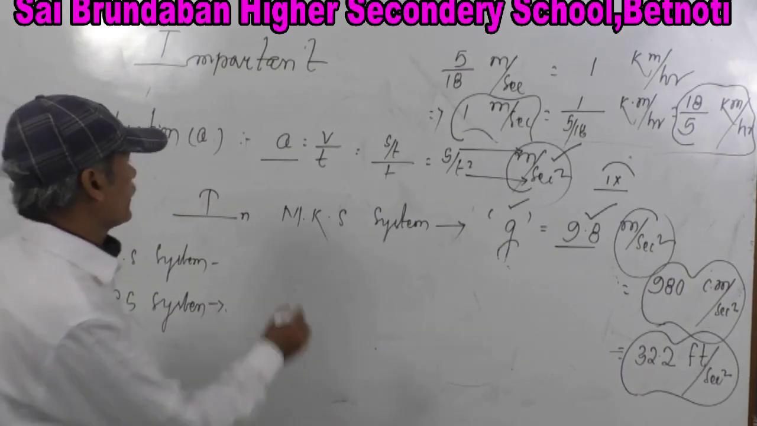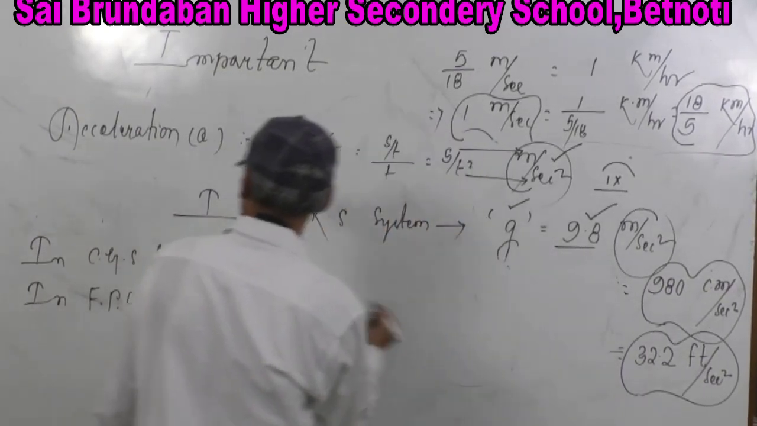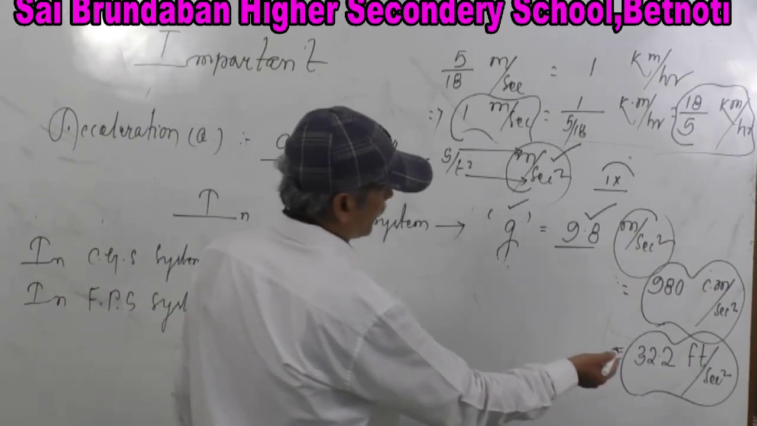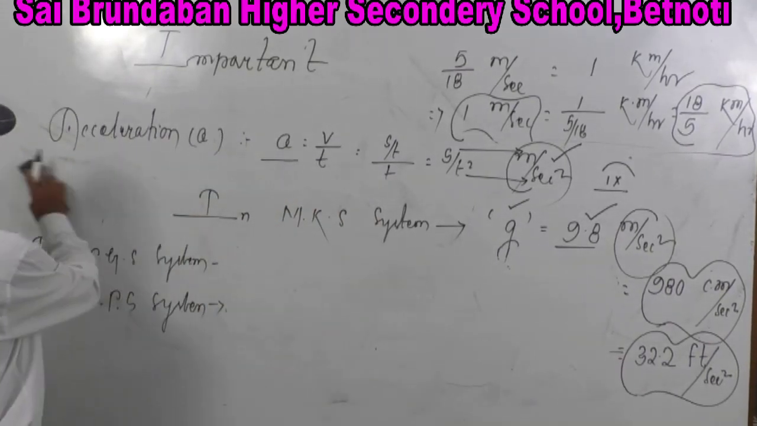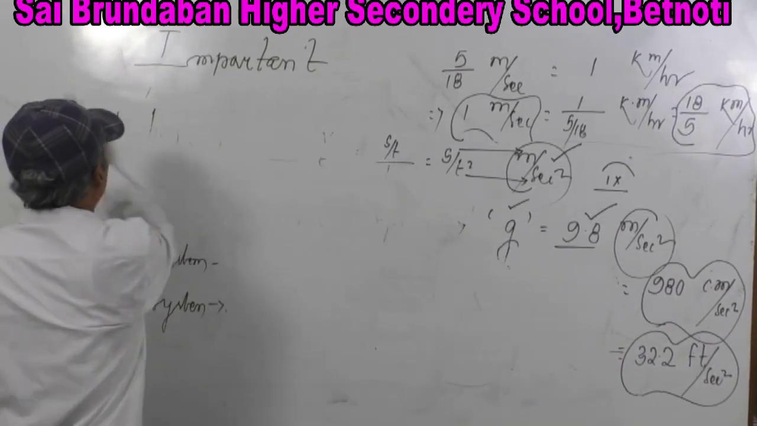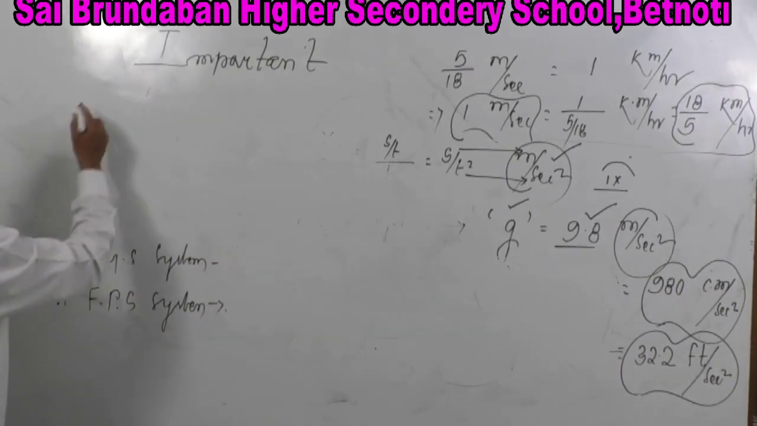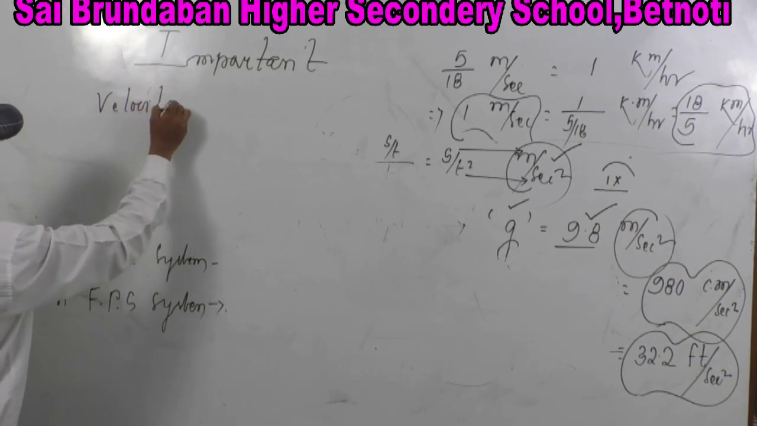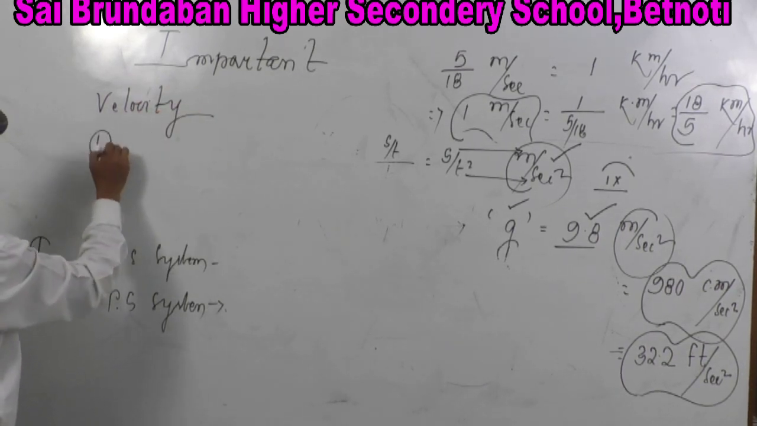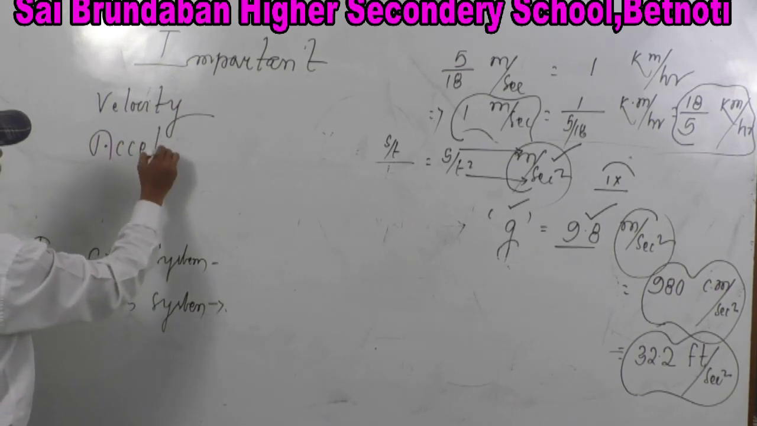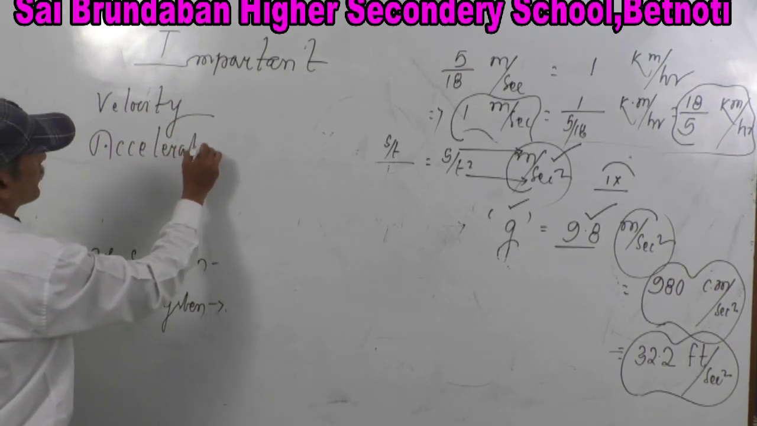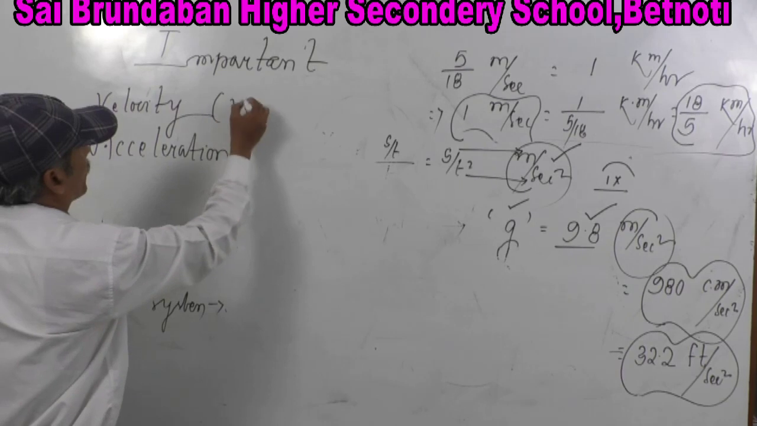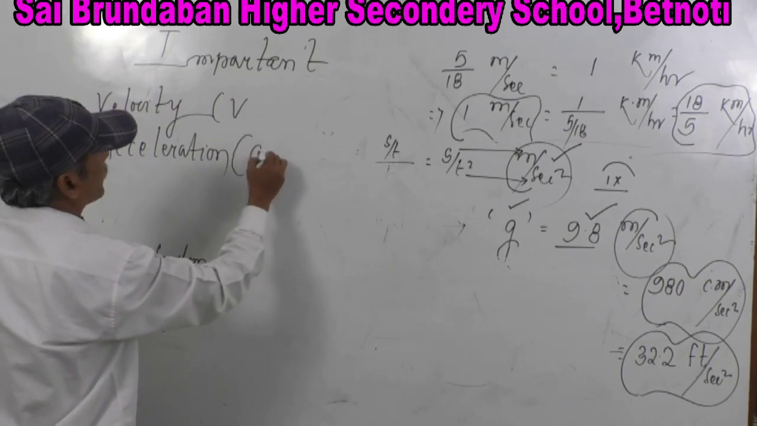So this is all about that. In the MKS system, g is 9.8 meter per second square. In the CGS system, it is 980 centimeter per second square. In the FPS system, it is equal to 32.2 feet per second square. Let's move on. You came to know the conversion of velocity and also the conversion of acceleration. Okay, what is the symbol of velocity? V. What is the symbol of acceleration? A. Keep in mind.